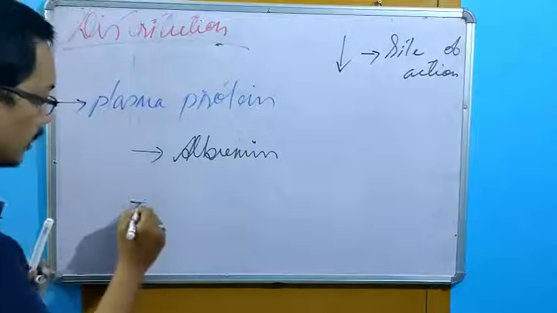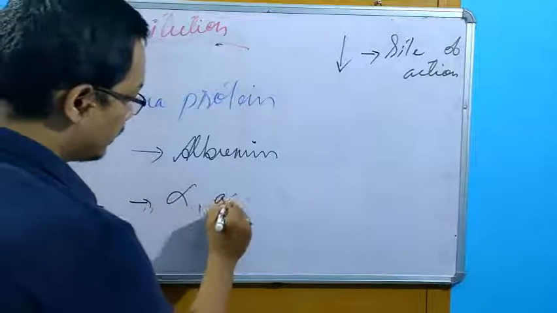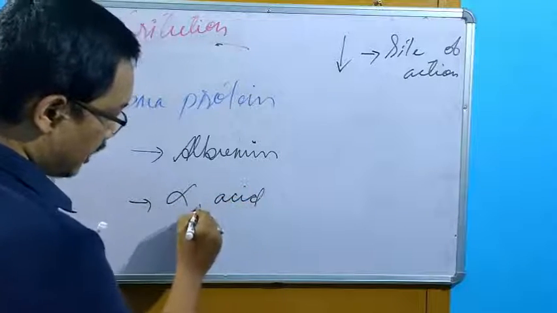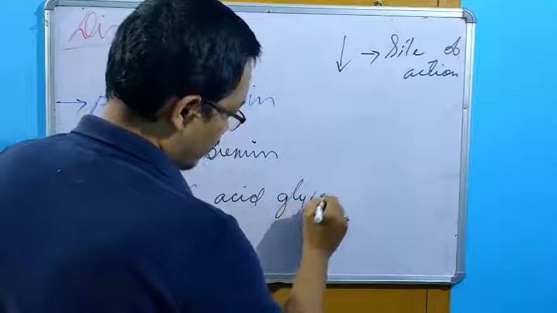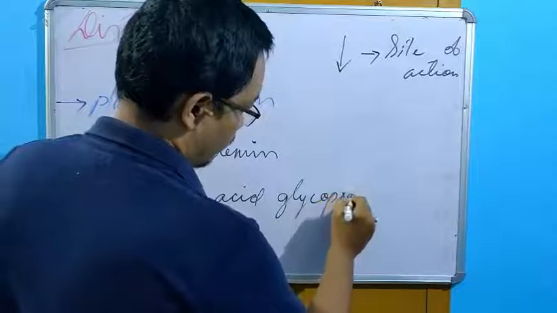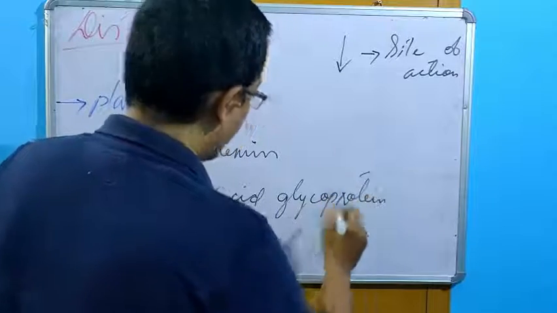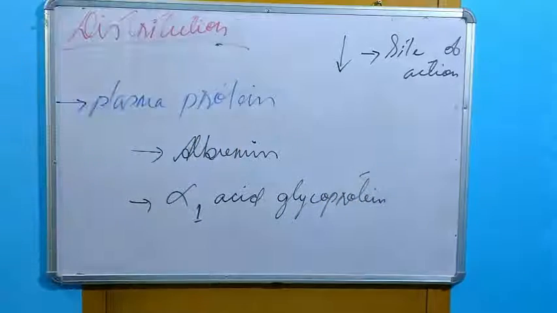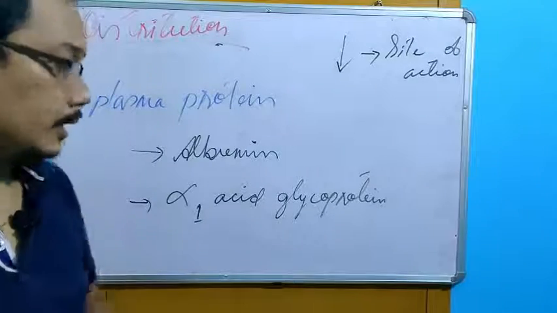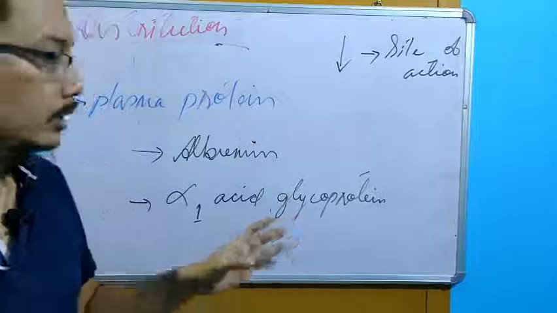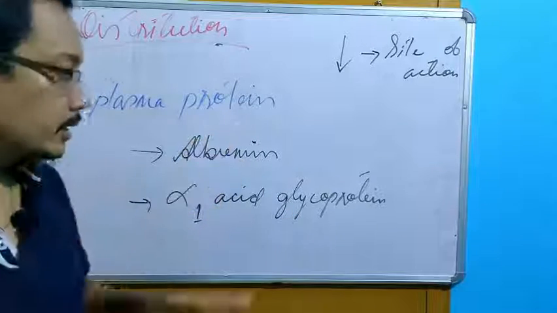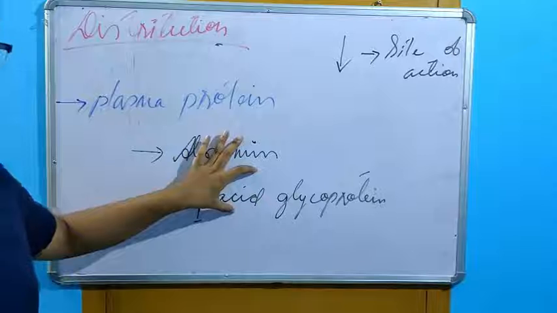Apart from this, alpha-1 acid glycoprotein. These are the two main proteins I am naming here. We have so many, but just to make you understand, these are the two plasma proteins we have.